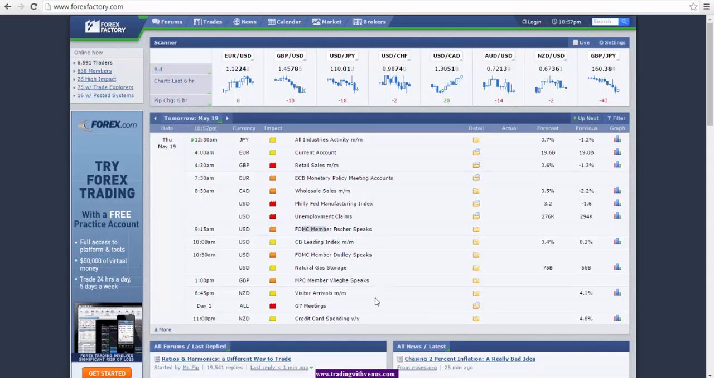Before we get into that, just a quick note on the FOMC monetary policy meeting minutes that came out at 2 p.m. this afternoon. The meeting minutes had a hawkish tone to them. So basically, some of the voting members on the committee were interested in raising interest rates in June, which is very bullish for the US dollar.